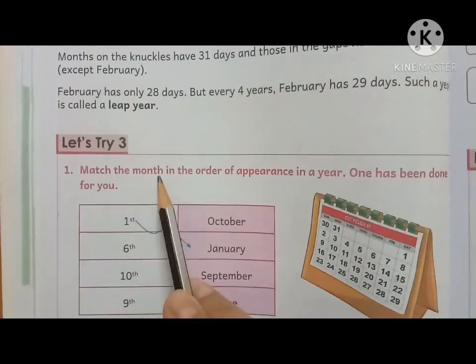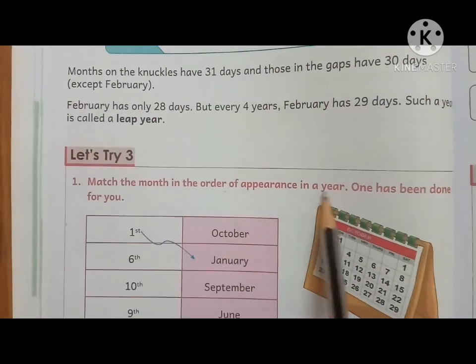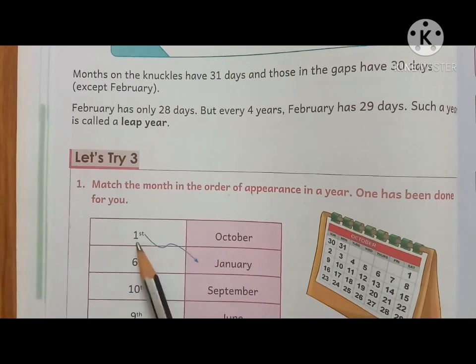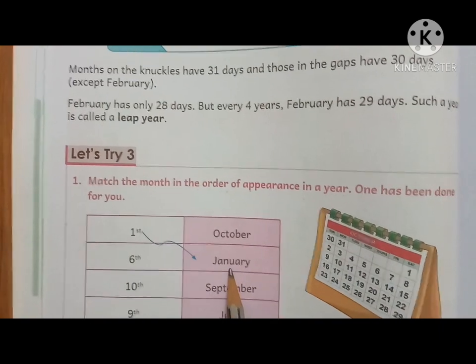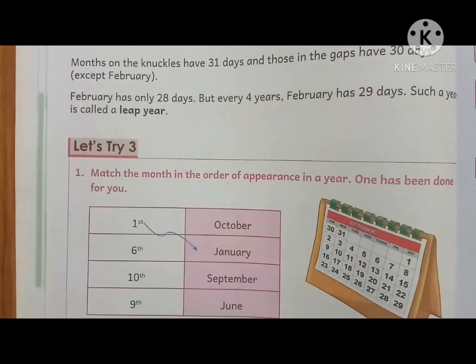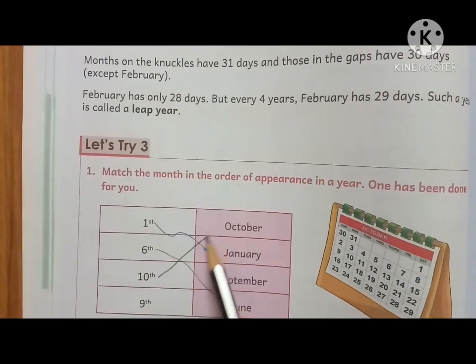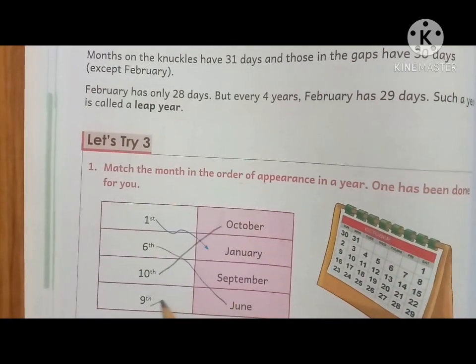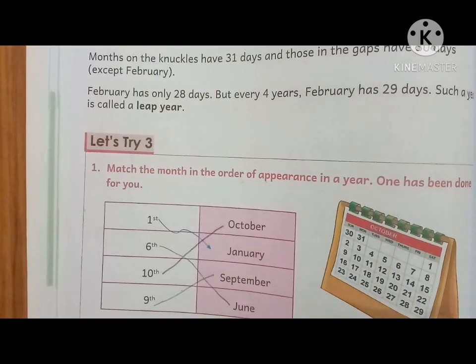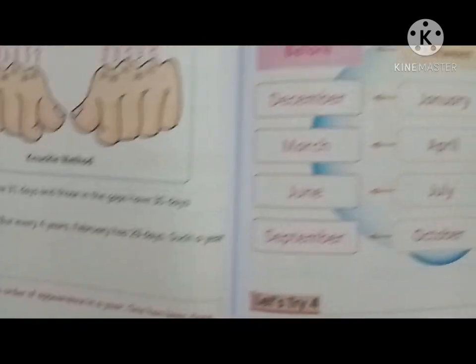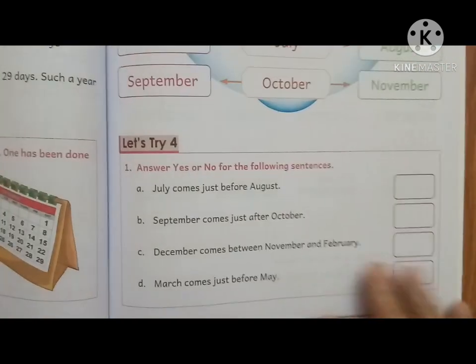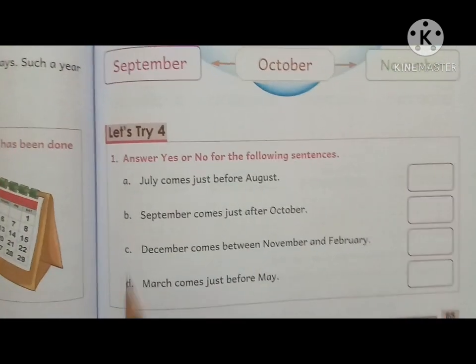Now match the months in the order of appearance in a year. First month is January. 6th month is June. 10th month is October. 9th month is September. Same way we will solve here the before, after and between the months.